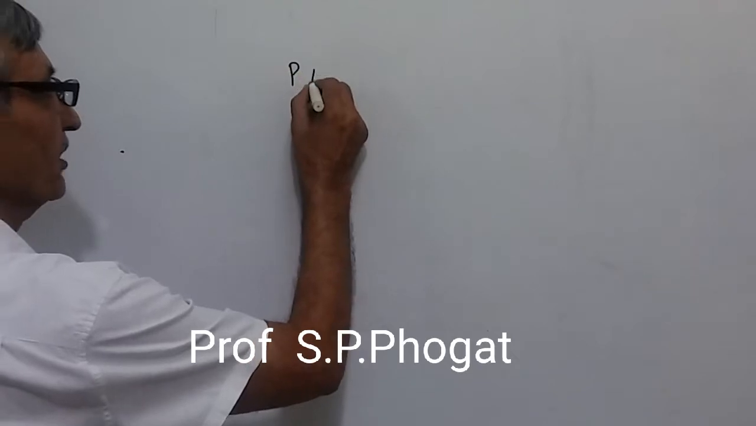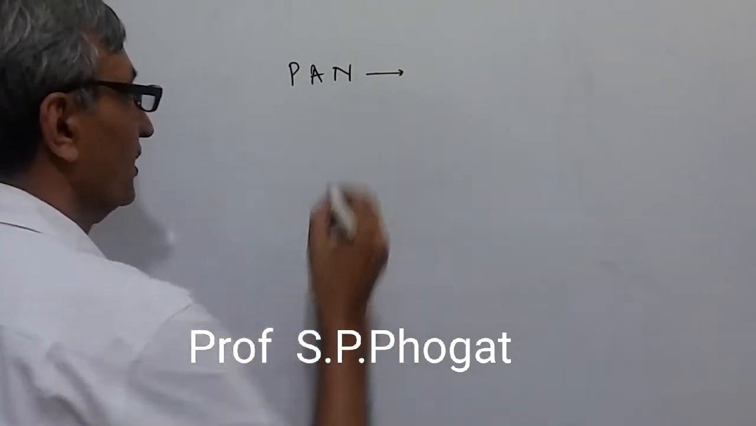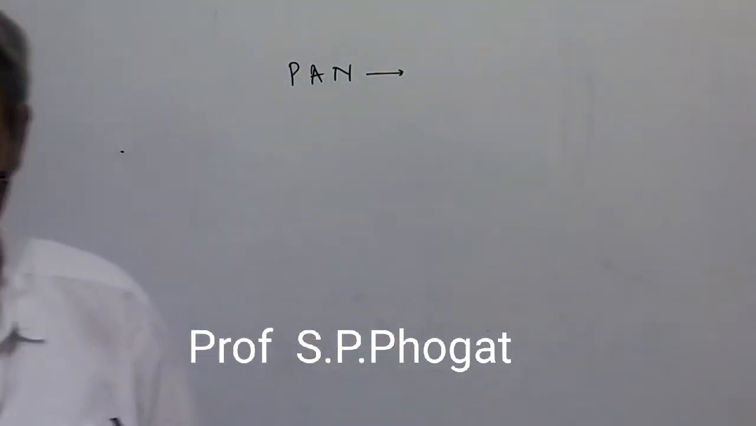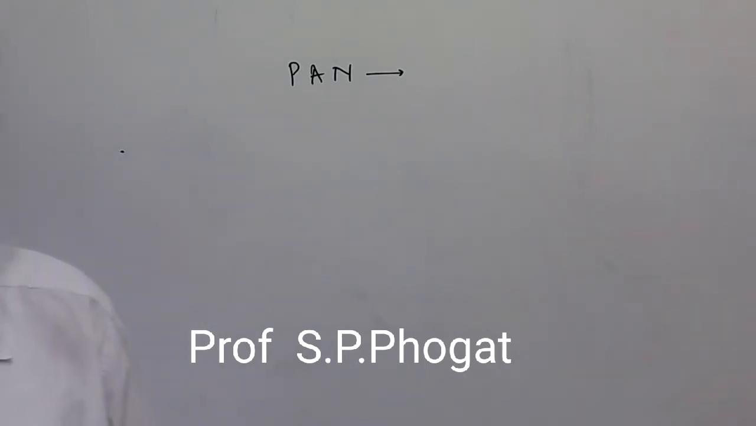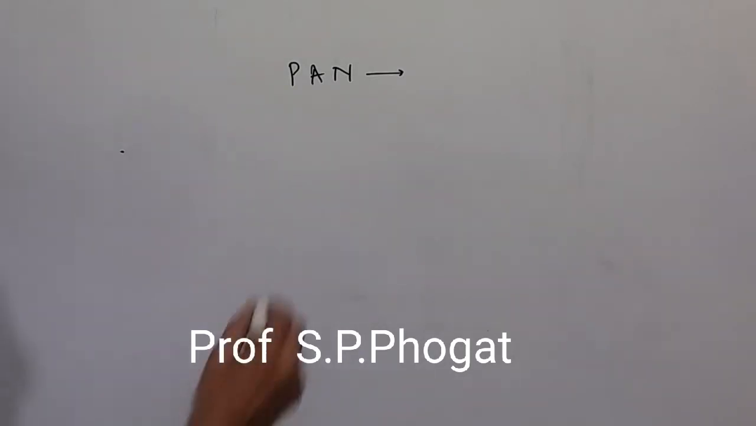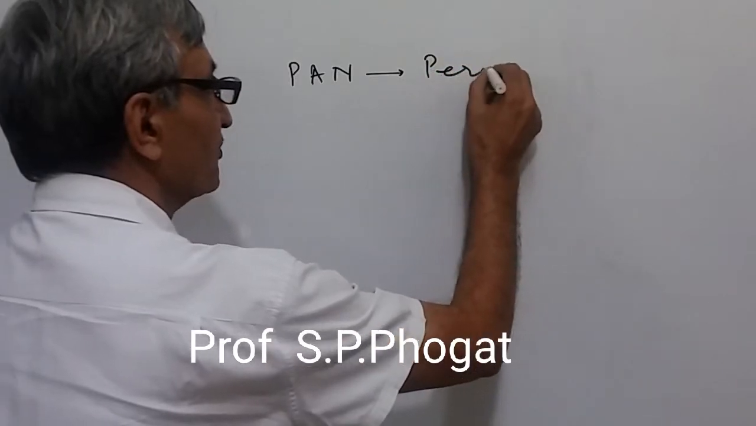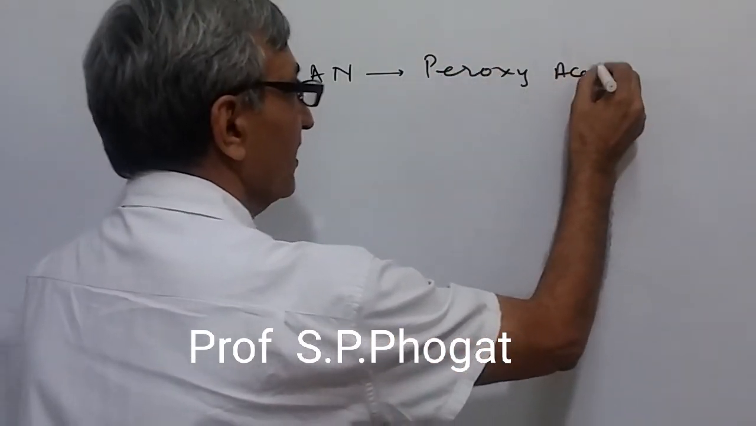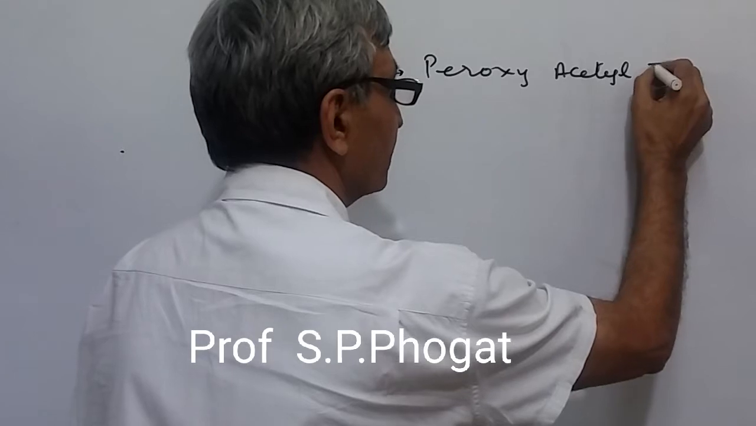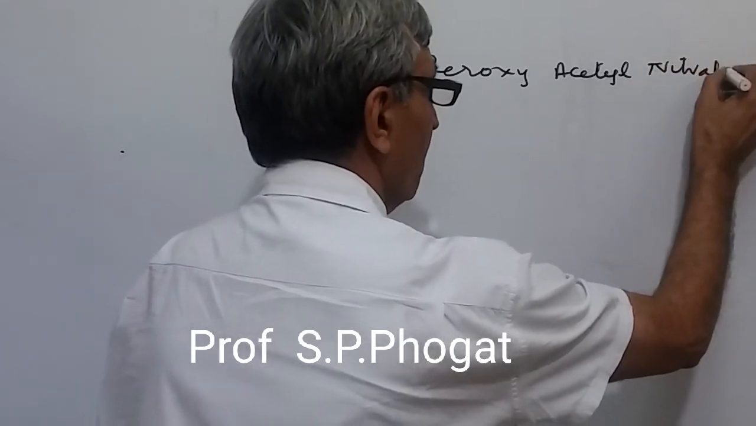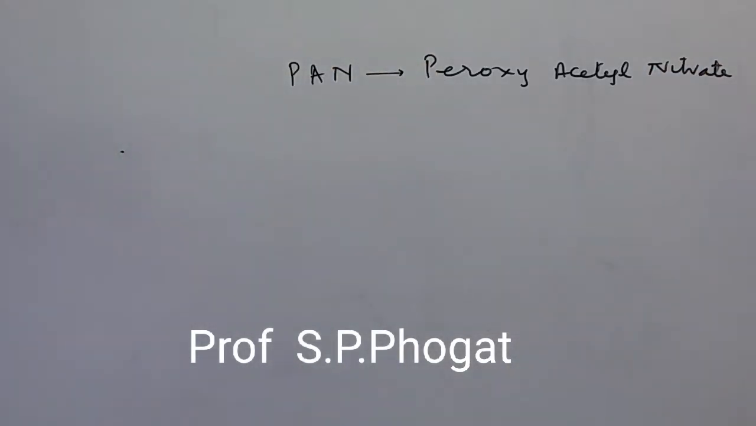First, I'll talk about the word PAN. PAN stands for peroxyacetyl nitrate. This is peroxyacetyl nitrate. PAN is a secondary pollutant.